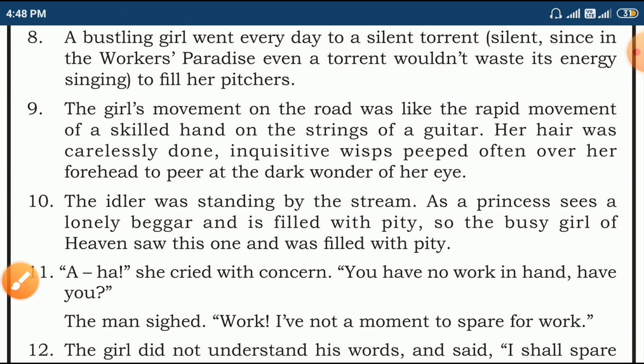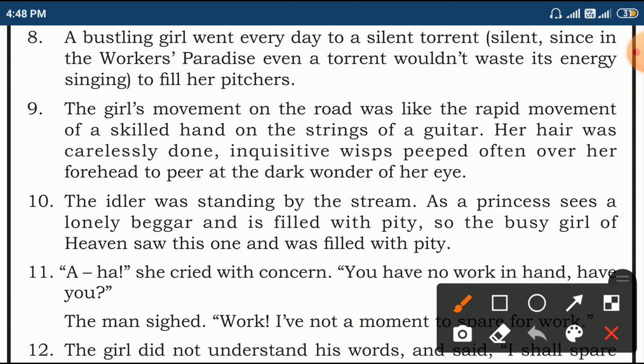The girl's movement on the road was like the rapid movement of a skilled hand on the strings of a guitar. Here there is a comparison. The girl's movement is compared with the movement of a skilled hand on the strings of a guitar.